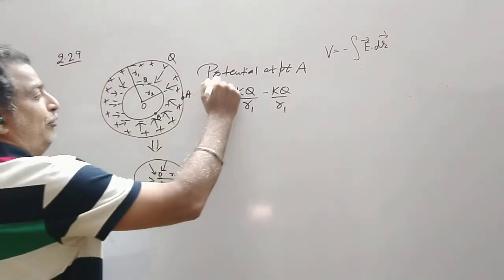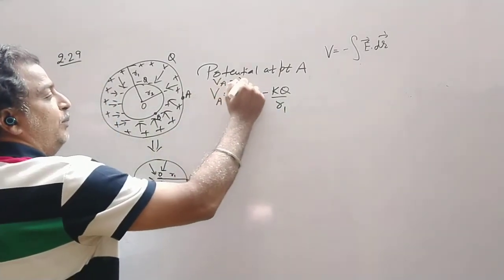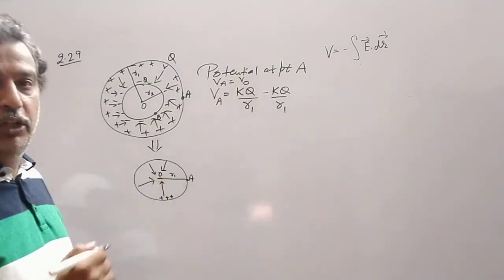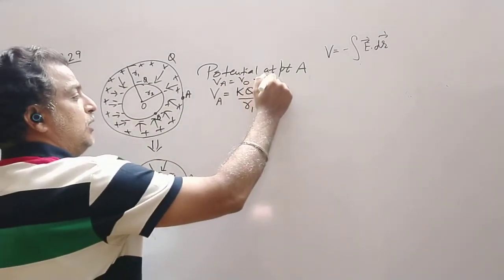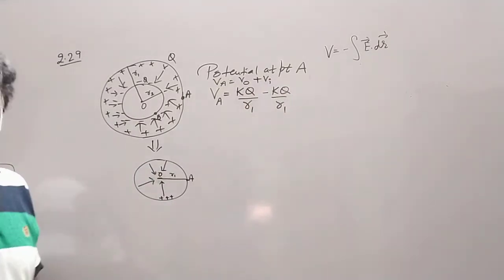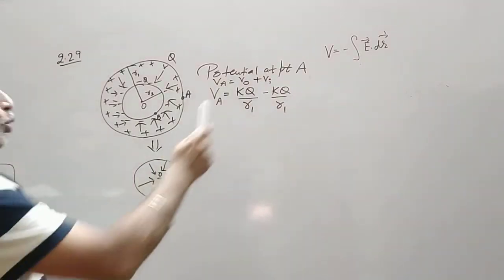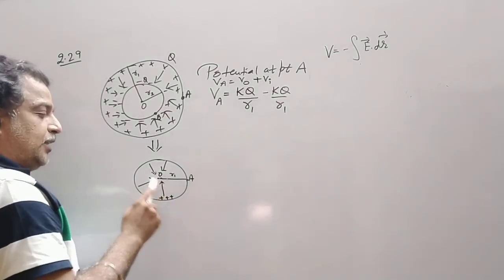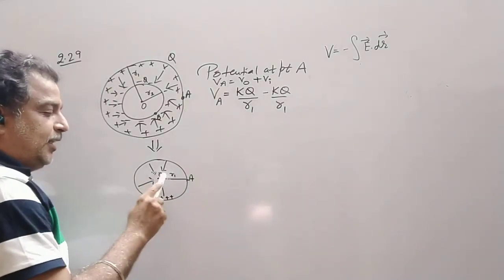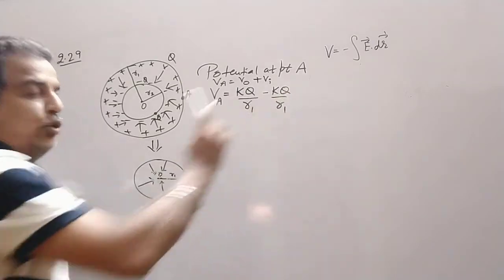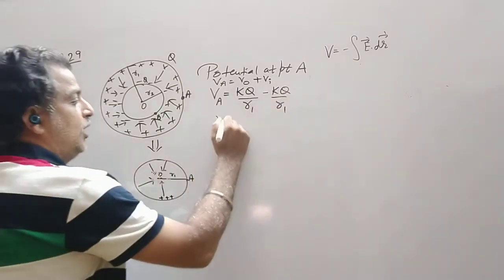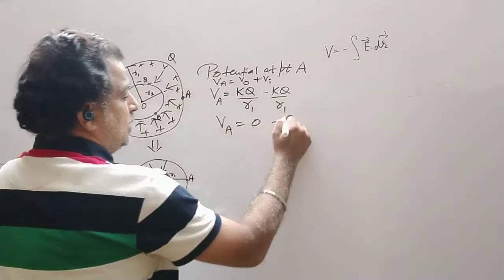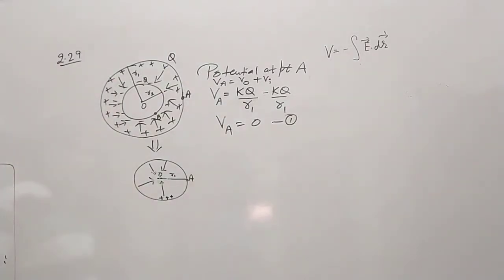So if you want to find out the potential at A, it should be potential due to outer sphere, say V0, plus potential due to inner sphere, say Vi. Now kq upon R1 at this point, and due to the inner sphere, the charge is assumed to be concentrated at its center, that is negative charge, so minus kq upon R1. So potential at A comes out to be 0. This is equation number 1.